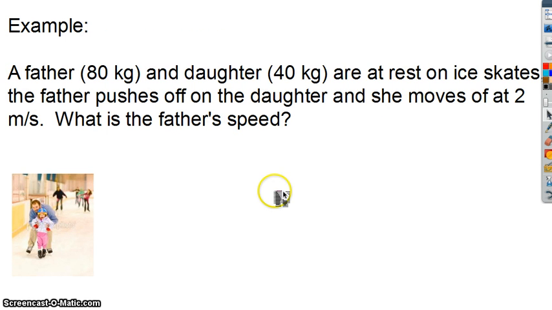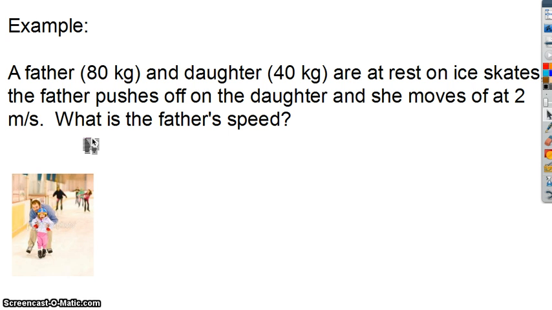If we look at an example problem with this, a father who is 80 kilograms and a daughter who is 40 kilograms are at rest on ice skates. If the father pushes off on the daughter and she moves off at 2 meters per second, what is the father's speed? So if we look at this in terms of conservation of momentum, the momentum that the father and the daughter have together before he pushes on her, and the momentum they have after, have to be the same.